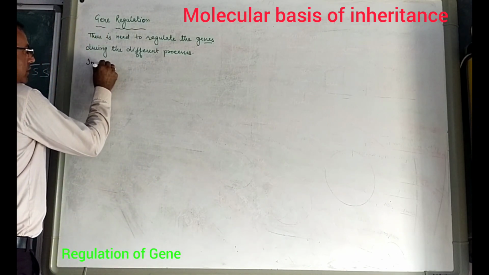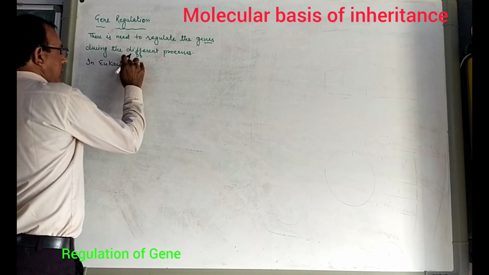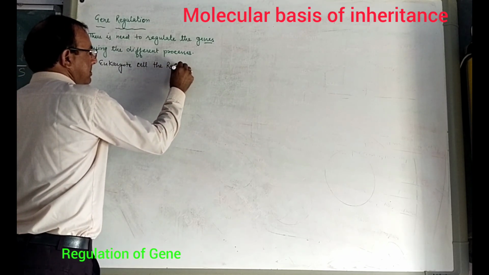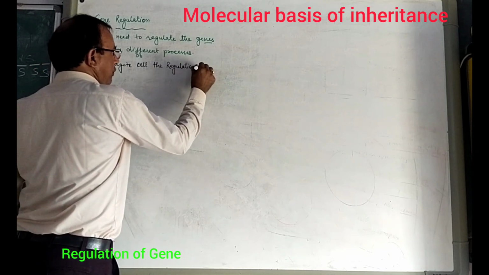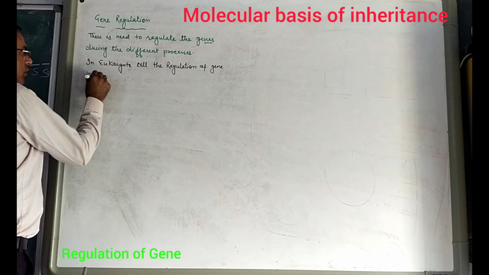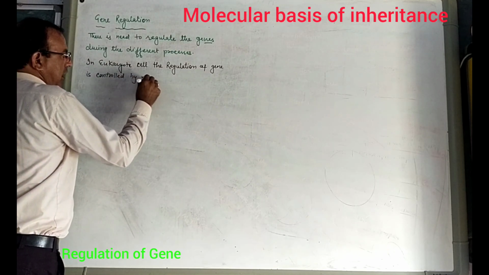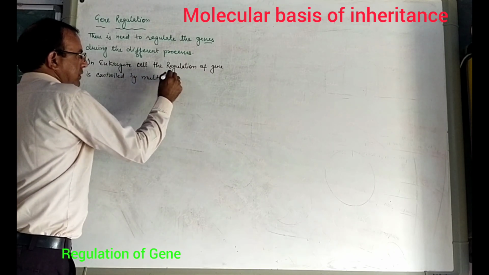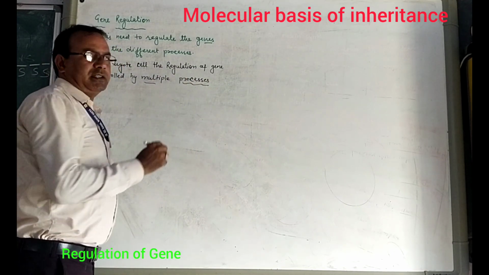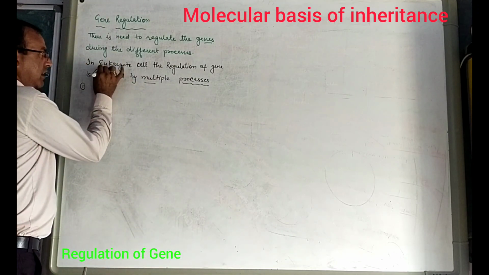In the eukaryotic cell, the regulation of gene is controlled by multiple processes. So there are many processes by which we regulate the gene, and those occur in the eukaryotic cell.